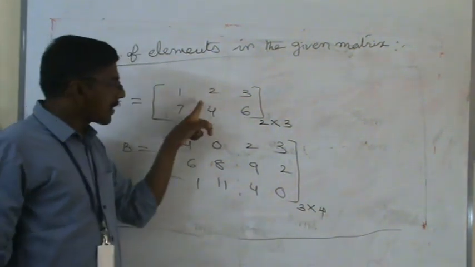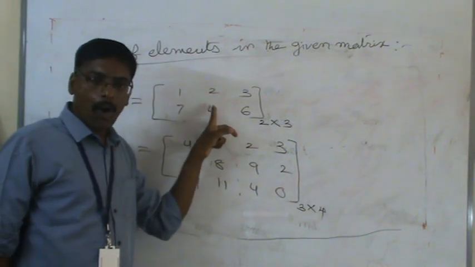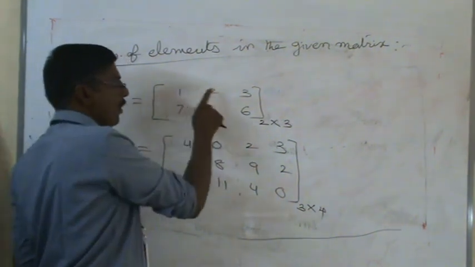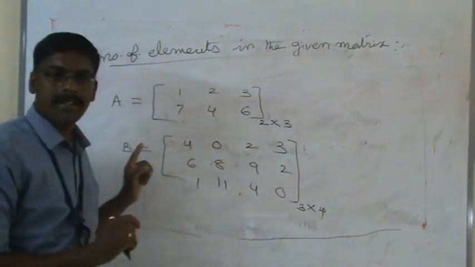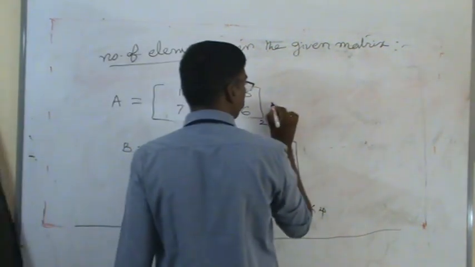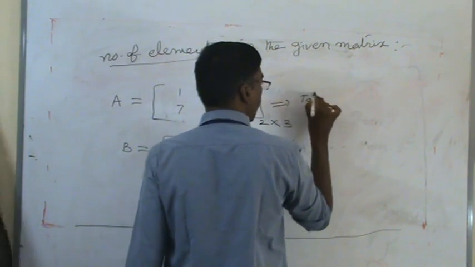See, in the first matrix, how many elements are there? 1, 2, 3, 4, 5, 6. The total number of elements is 6. Here, the total number of elements.